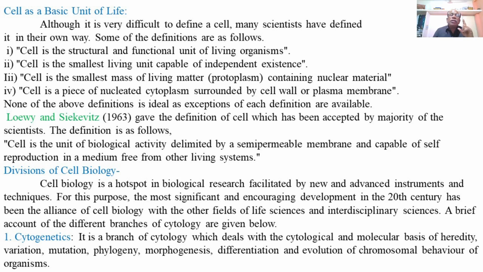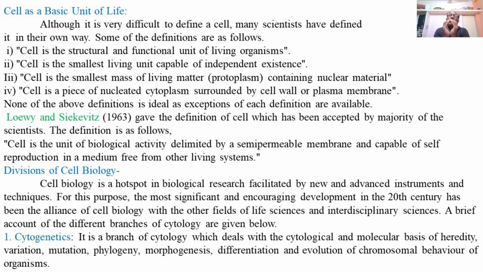So cell is the unit of biological activity, whatever the biological activity or the biological functions happening in the cells. It is a unit and it is delimited, or covered, by a semi-permeable membrane.